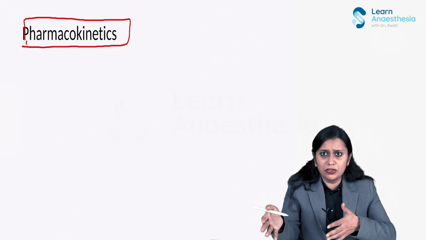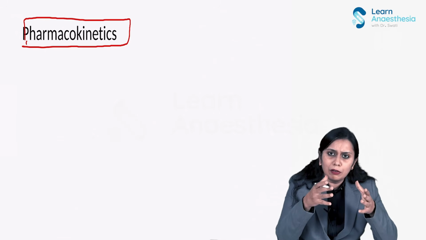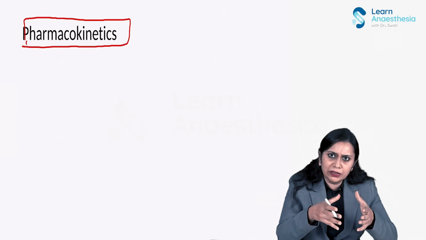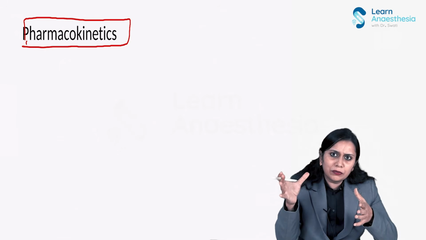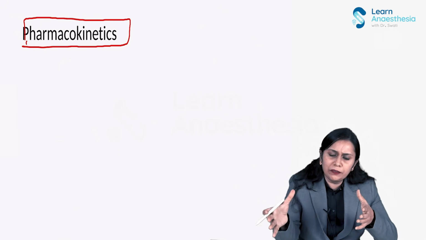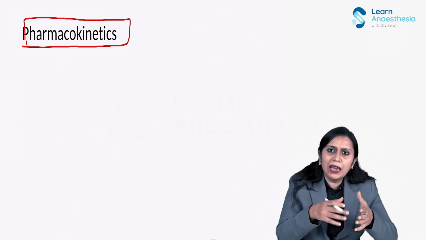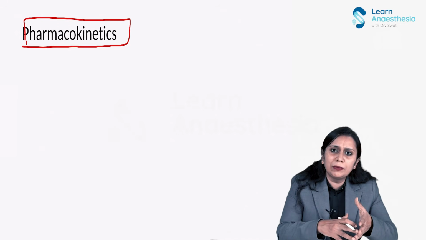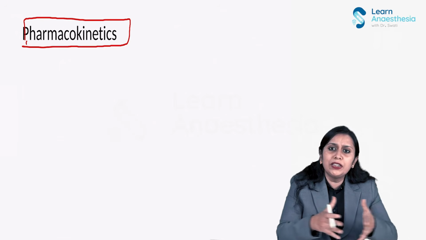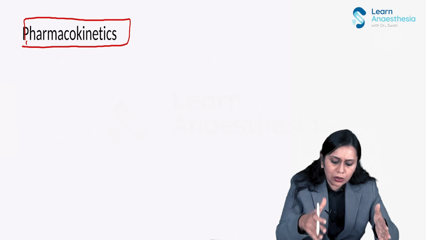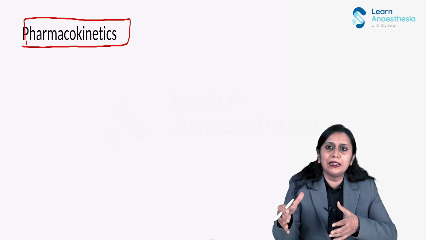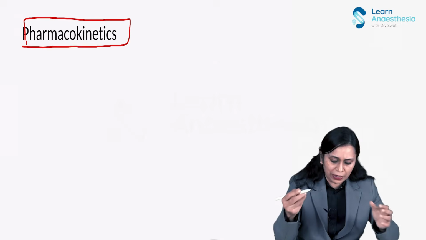Then as the serum concentration decreases, from the target organ it will come back into the serum and start getting redistributed. Whatever is remaining in the blood and whatever comes from the highly perfused organs starts getting redistributed to other organs. That we call the slow distribution phase. And finally, from the blood, it will get eliminated. That is called the elimination phase.